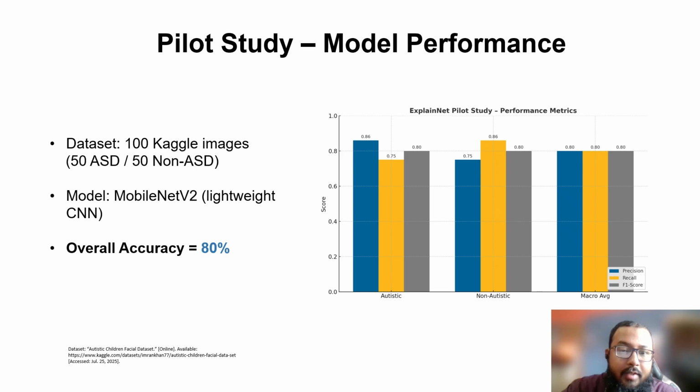is not that good for facial image autism diagnosis, but it's a promising one for a dataset of 100 images. There are also other performance metrics such as precision, F1 score, and recall. You can see it's quite balanced, as shown in the bar chart. So 80% accuracy is not a big amount for clinical use, but it's a first start and it's really promising because the dataset size is really small.